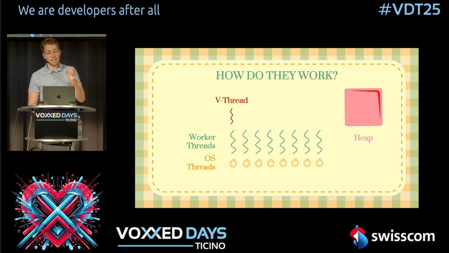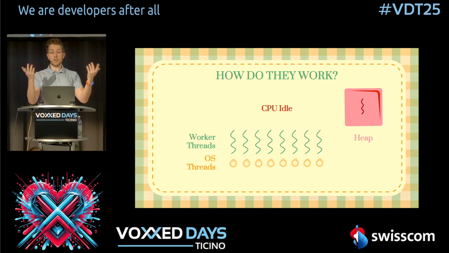But, and this is the clever part, as soon as something blocks, for example, as soon as you have some I/O, or if you're calling an endpoint in your code, then the thread blocks and the virtual thread understands that and removes itself from the worker. So this means the worker is now available for all the other virtual threads which are there. And this means we can work with extremely low amounts of worker threads.